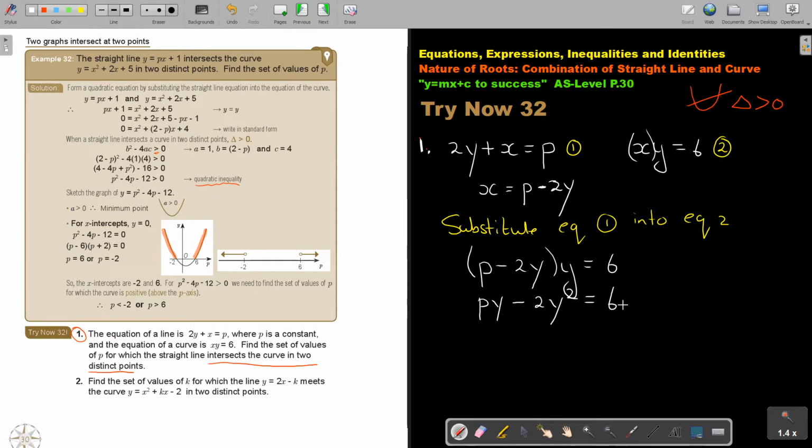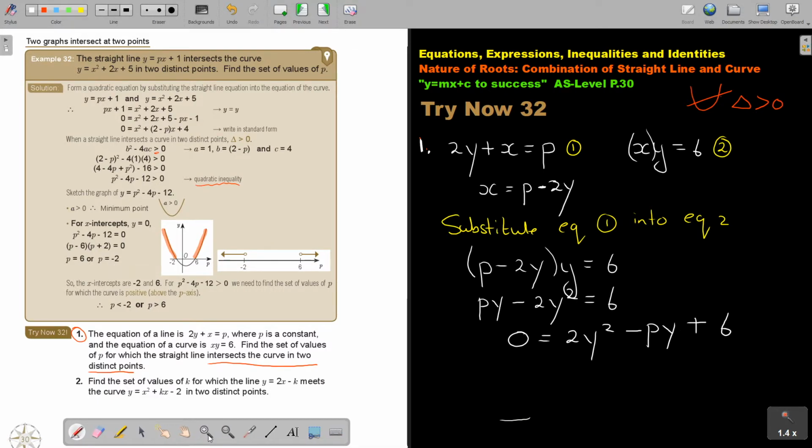Okay, now let's just rearrange this. I think it's better to do it on the other side. So we're just going to say 0 equals 2y squared minus py plus 6.